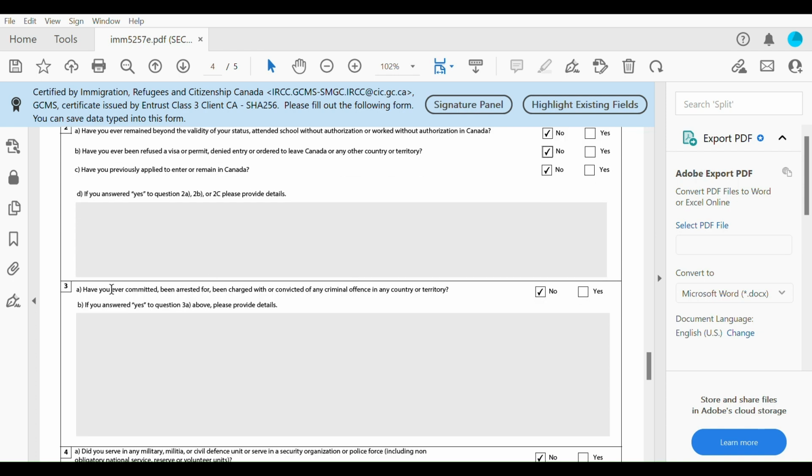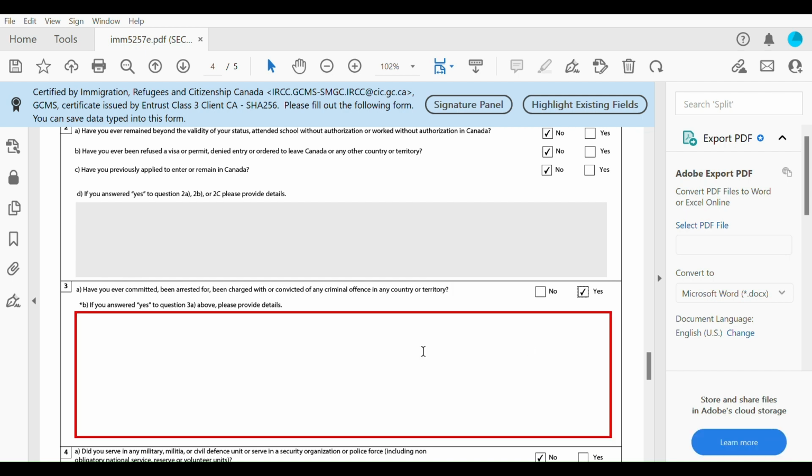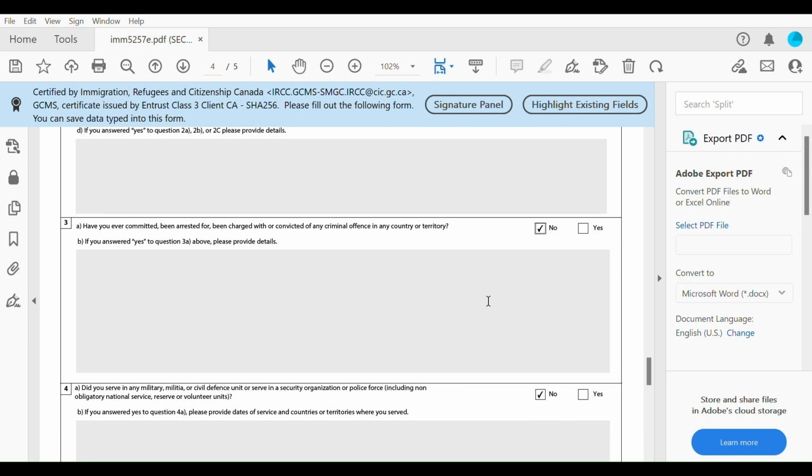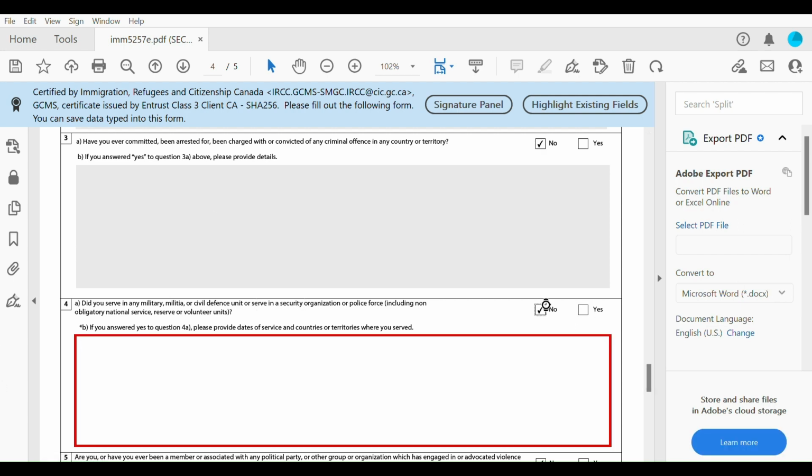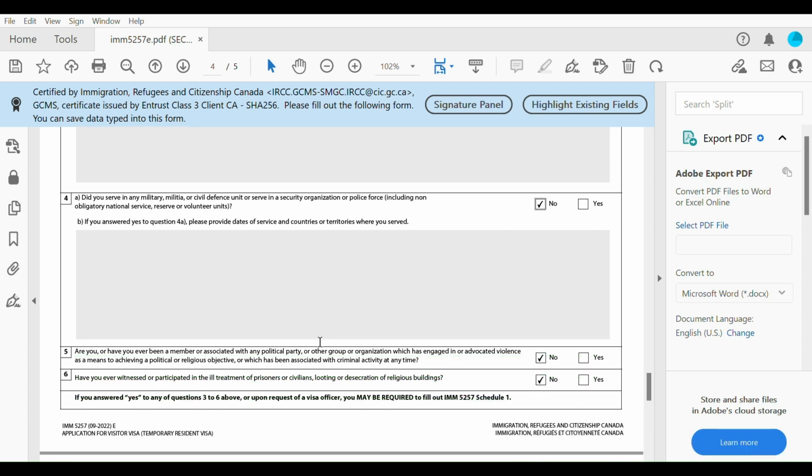Okay. Have you ever committed, been arrested for, been charged with, or convicted of any criminal offense in any country or territory? If you have, put it here and explain. If you haven't, click no and then move to the next question. Did you serve in any military or civil defense units, etc.? If you have, say yes and explain. If you haven't, say no and move to the next question.